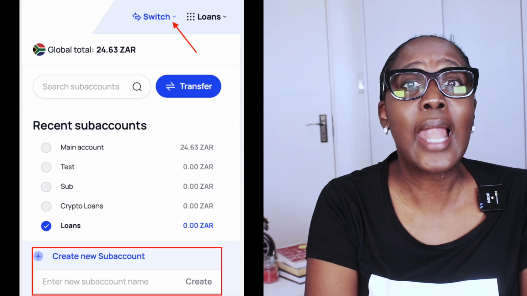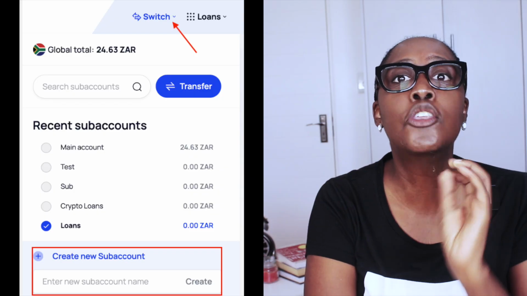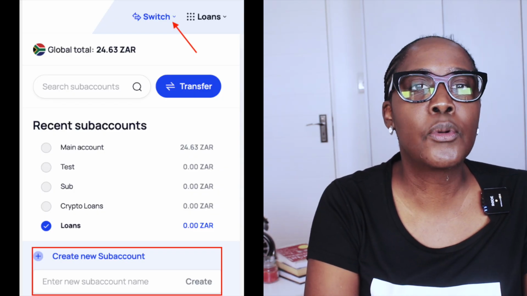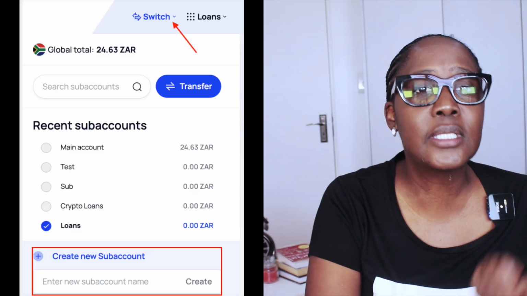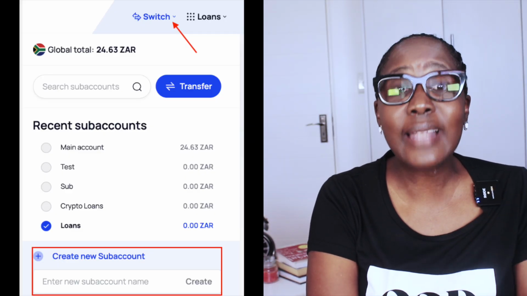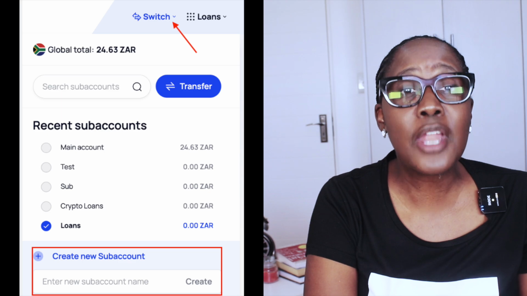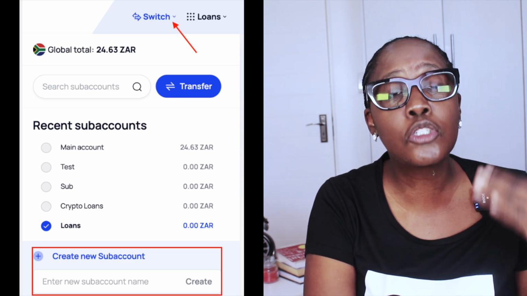So, what is a VALR sub account? A VALR sub account allows you to create a separate portfolio under your main VALR account. For example, you can create your personal investment, your emergency fund, your child account. Even if you have more children, you can create separate sub accounts for them. By law, children are not allowed to create a crypto account until they turn 18. So you can use a sub account to create that account for your child and then invest for them while they are still young. And then when they turn 18, they will be rich. Instead of mixing everything together, each goal has its own investment. This makes it easier to stay organized.